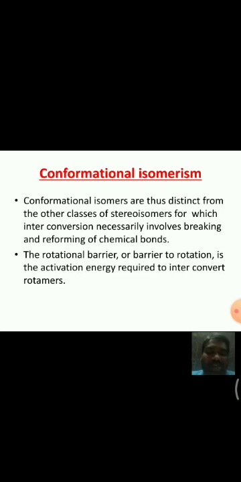Conformational isomerism is one type, and all others are another type, because in conformational isomerism the interconversion is possible by rotation, but in all other stereoisomers it involves the breaking and reforming of chemical bonds.